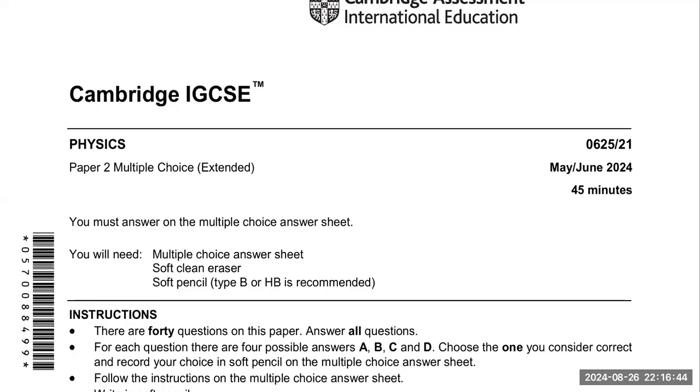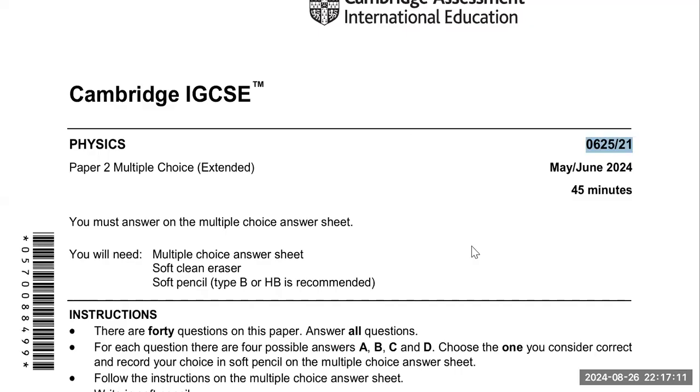Hello, how are you? Today I'm going to start the second part, in which we will discuss the remaining questions, 12 to 15, of the May June 2024 past paper. Okay, this is the 21 version of Paper 2 IGCSE Physics.